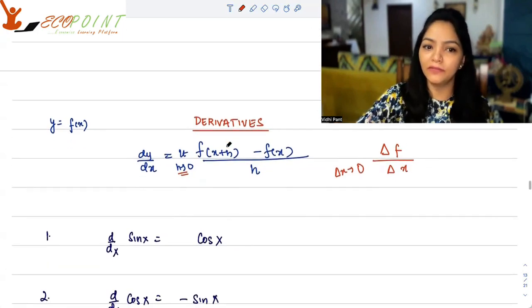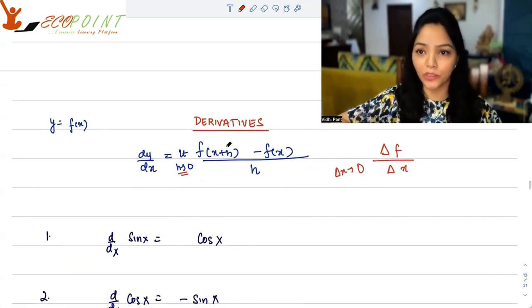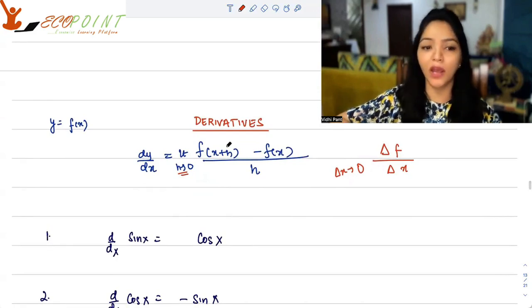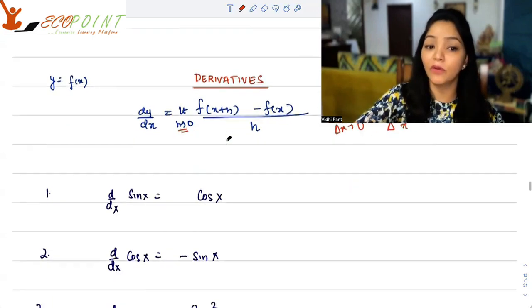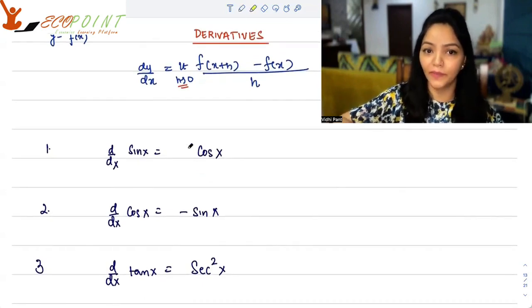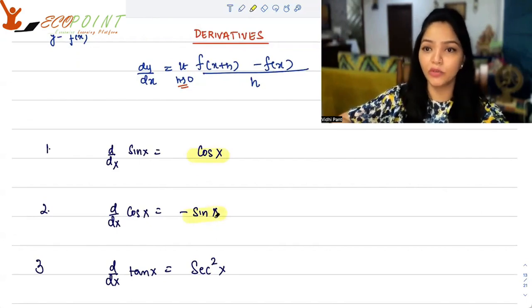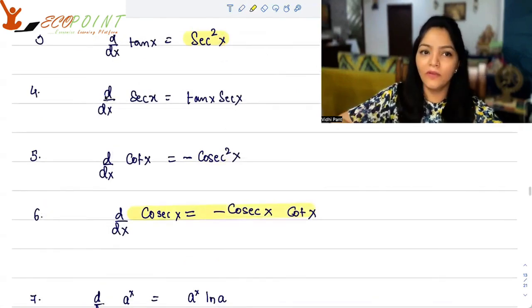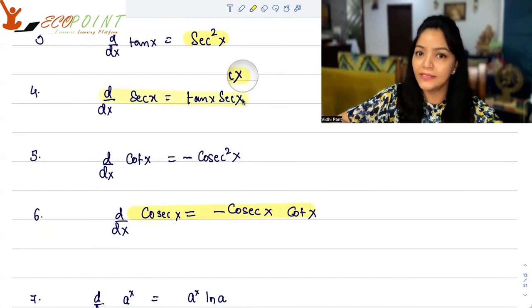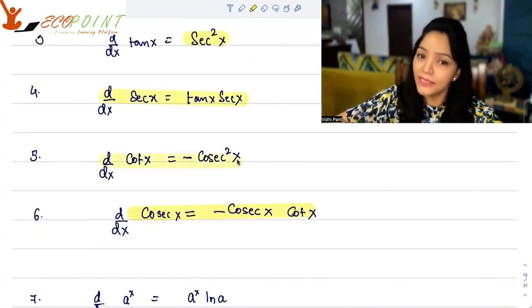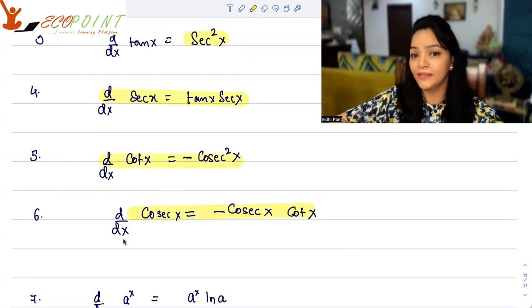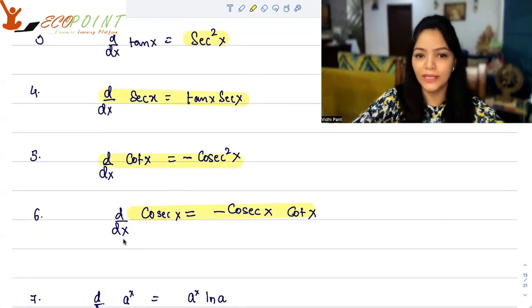The derivatives of some important functions are something that I want you to write down alongside as a revision part. Derivative of sin x is cos x. Derivative of cos x is minus sin x. We can use the method of first principles to figure it out, but these are something that you should remember by heart. Derivative of tan x is secant square x. The derivative of secant x is tan x secant x. The derivative of cot x is minus cosec square x. The derivative of cosec x is minus cosec x into cot x, just like tan x secant x, the way it goes.